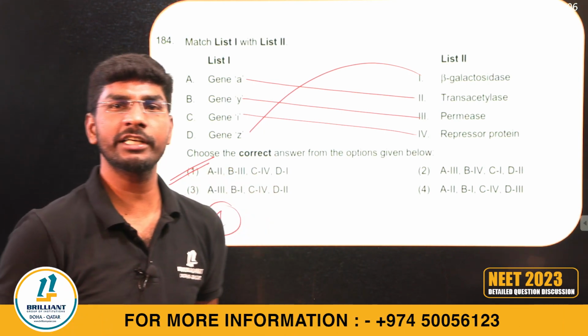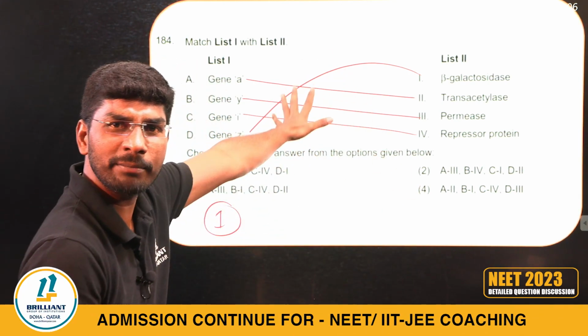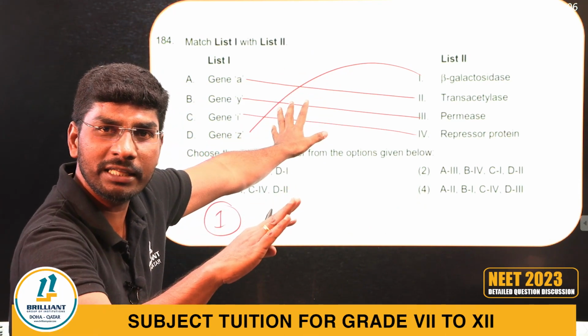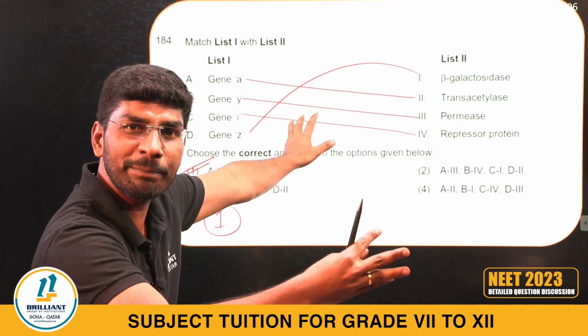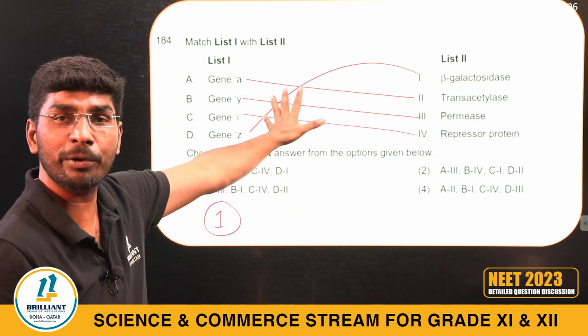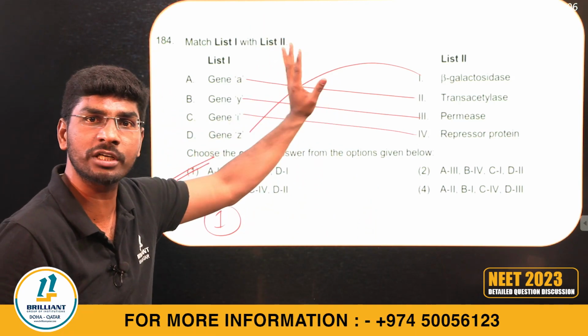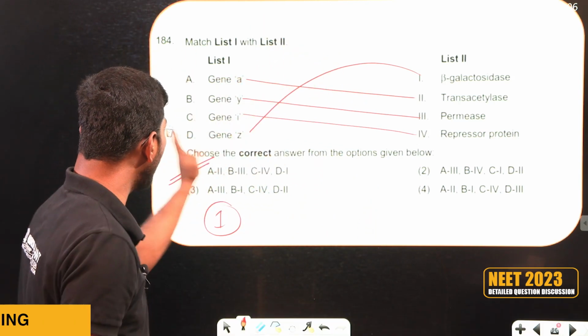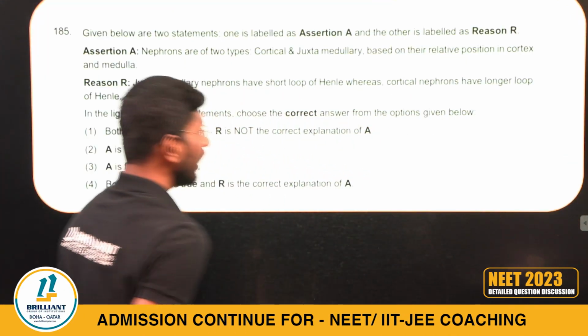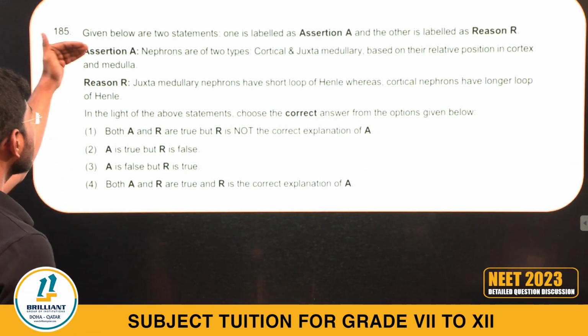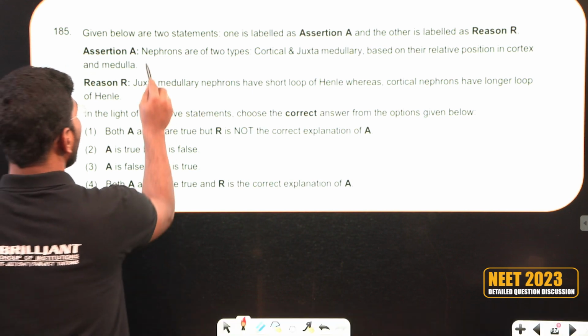Many questions we predicted for students before the NEET examination. Same question. There is no difficulty in the level, and we discussed the same type. We have predicted this type of lac operon question, especially gene type of question comes. 184, option 1.